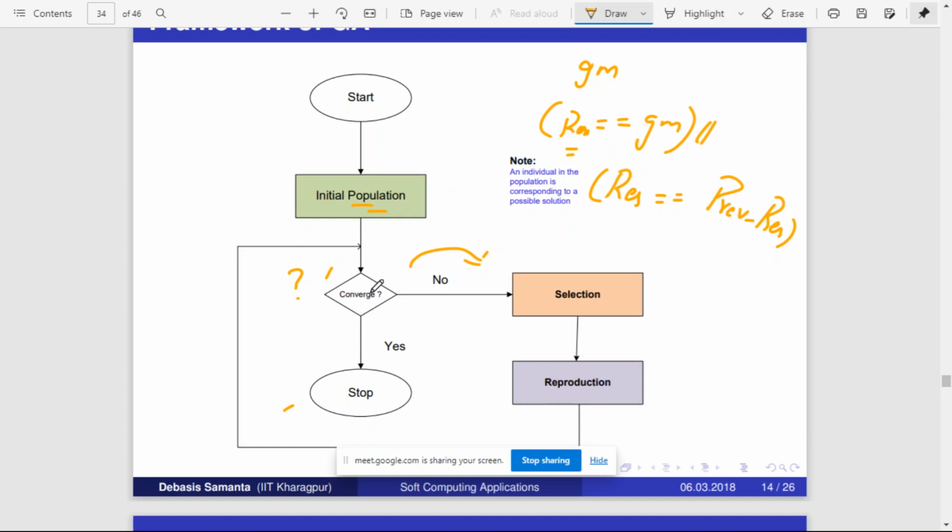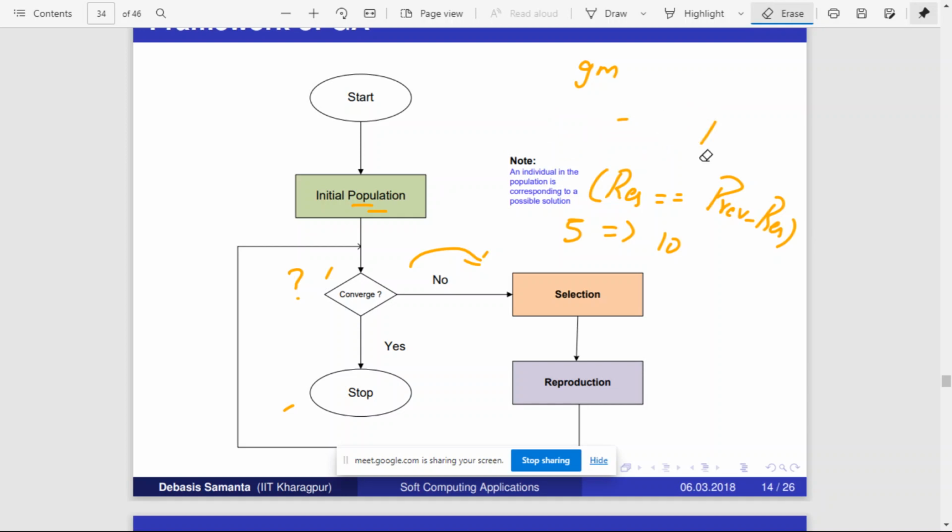Are you getting it? So how many rounds will I allow? You may keep some threshold, say the last 5 rounds or last 10 rounds, there is no improvement. You are getting the same output. Then there is no point in continuing further. So then also you can converge, because this is the best this algorithm can do.